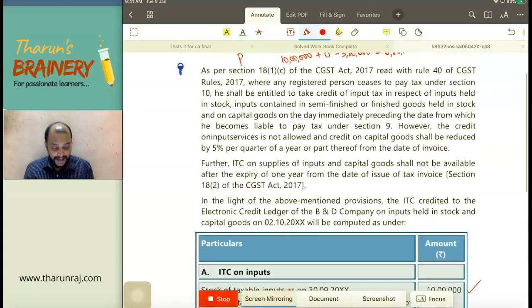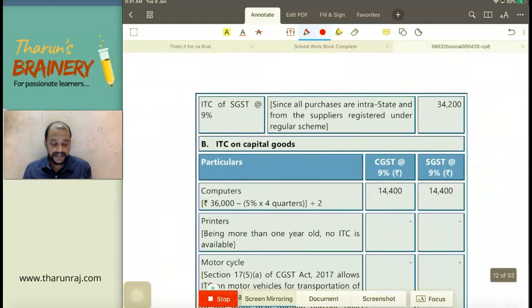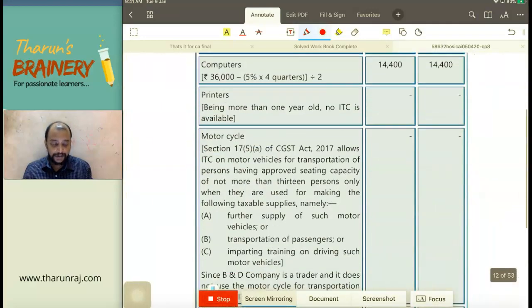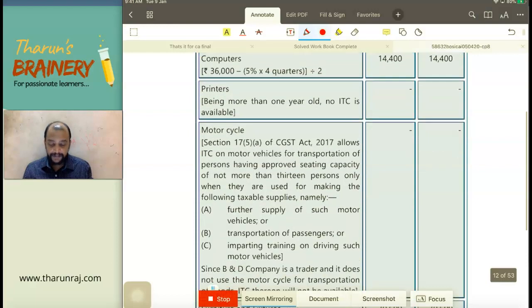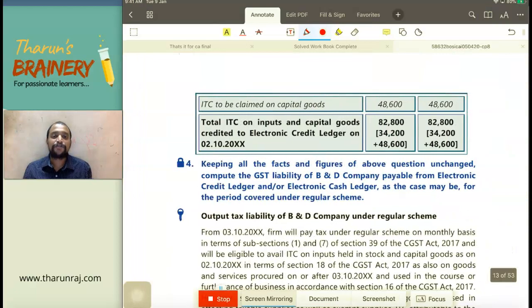6,80,000 as on 2/10. Now in that 6,80,000, 3 lakhs we need to take out because 3 lakhs is purchased before 1 year. So only with respect to 3,80,000 we can take ITC. So on that, into 9% CGST and 9% SGST. This is with respect to the ITC on inputs. ITC on capital goods, already we calculated. Computers, on printers we cannot take, motorcycle also we cannot take, furniture and fixtures, exhaust fan. So if you total it, that will be the ITC on closing stock, which is with respect to inputs and capital goods. So with this, the answer is over with respect to question number 3.